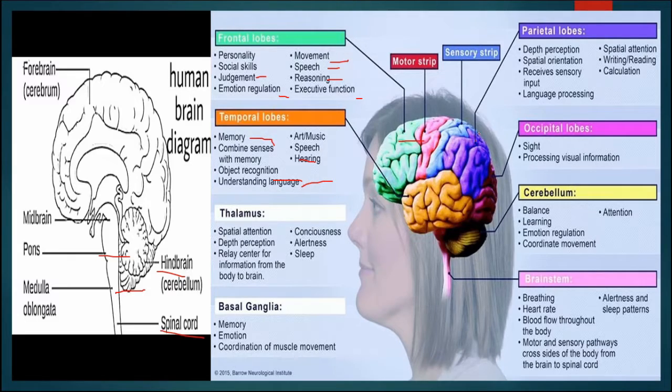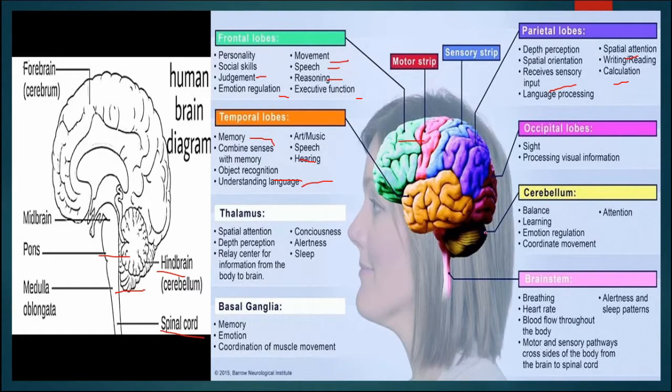This parietal lobe is associated with perception, receives sensory input, language processing, calculation, writing, reading; all these things are controlled by the parietal lobe. This occipital lobe is for sight and processing visual information.